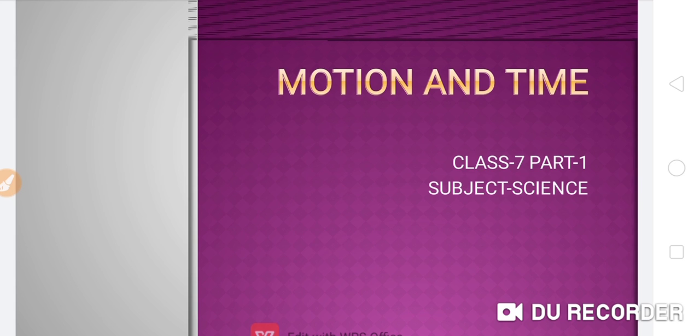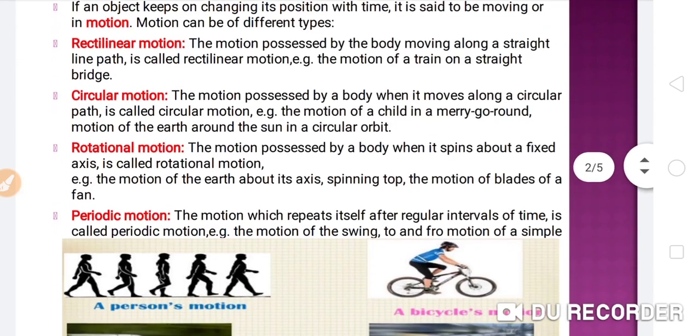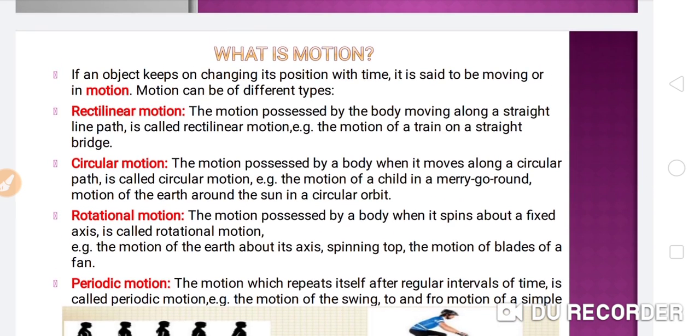Today in this video we are going to start a new chapter, that is motion and time. So let's see, what is motion? Here we are going to know what is motion.